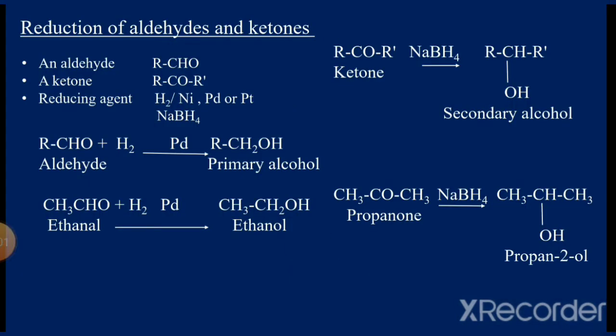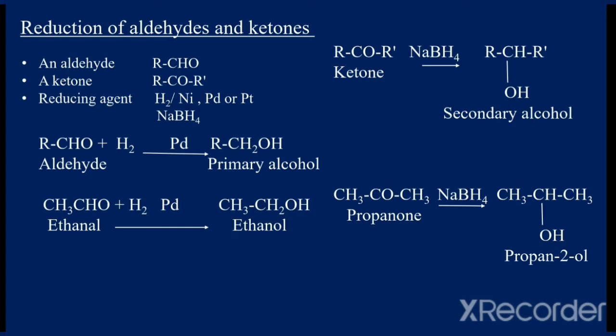Next, consider a ketone RCOR'. When a ketone is reduced using sodium borohydride, a secondary alcohol RCHOHR' is obtained. Note that the carbonyl group CO gets converted into CHOH.